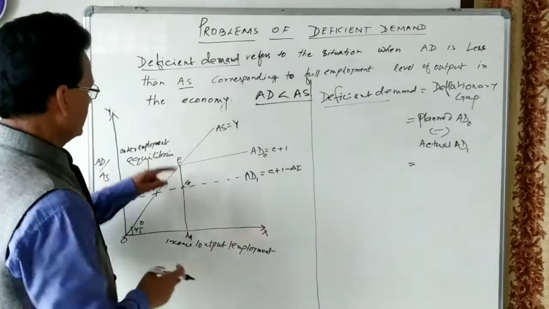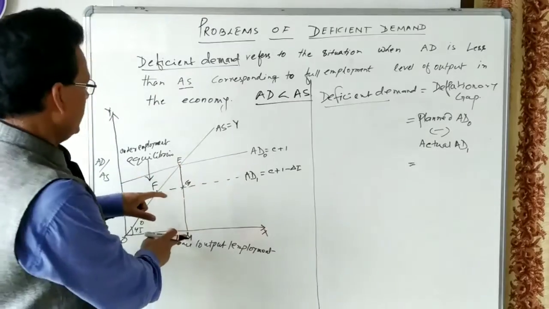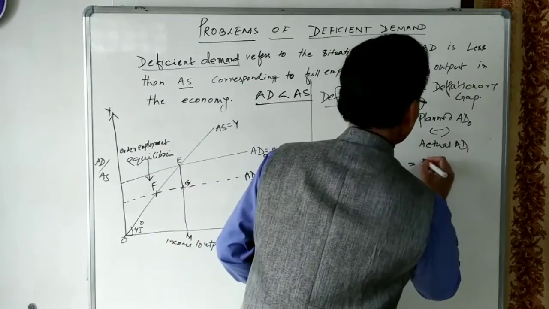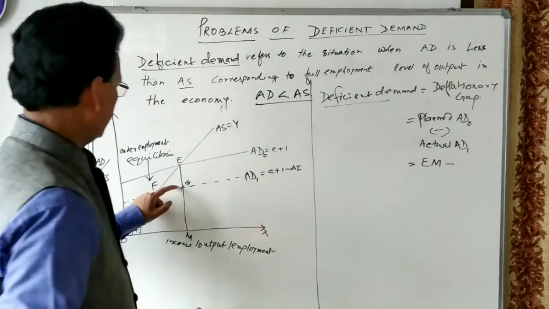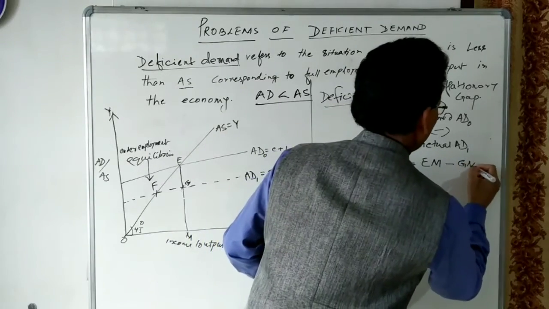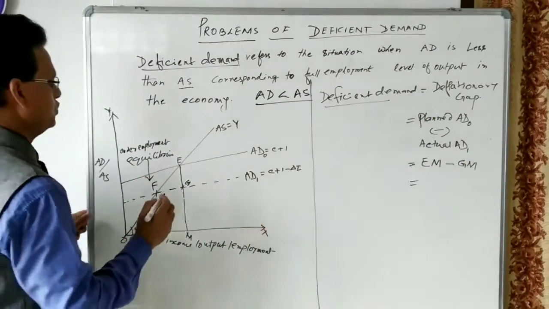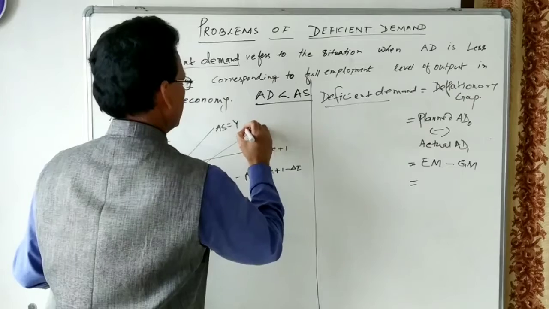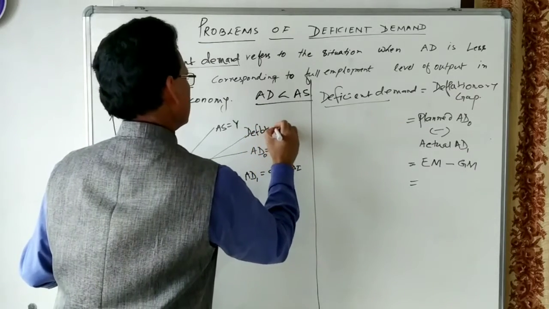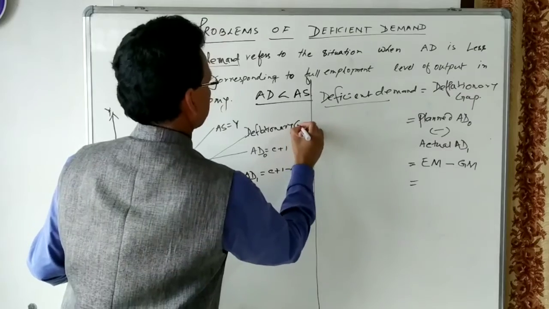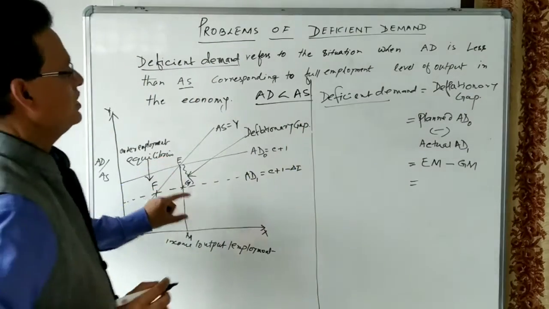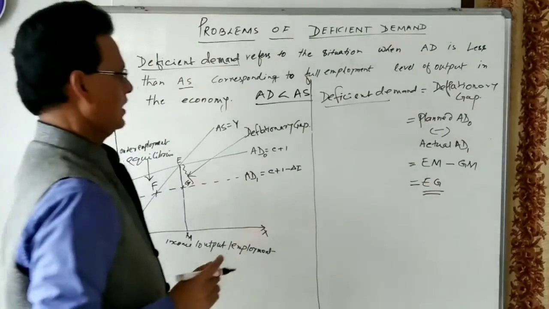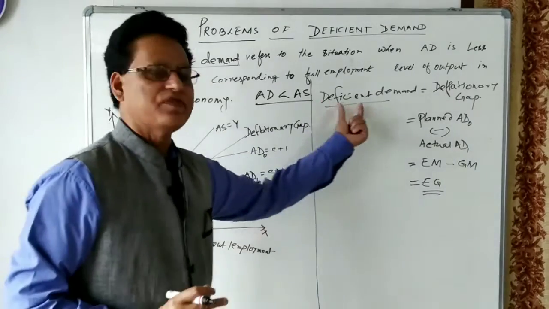The required aggregate demand was EM in the economy, but actual aggregate demand is GM in the economy. So planned aggregate demand is EM and actual aggregate demand is GM. The difference between these two we call the deflationary gap. This deflationary gap, EG, is known as the deflationary gap, and this gap is also known as deficient demand.